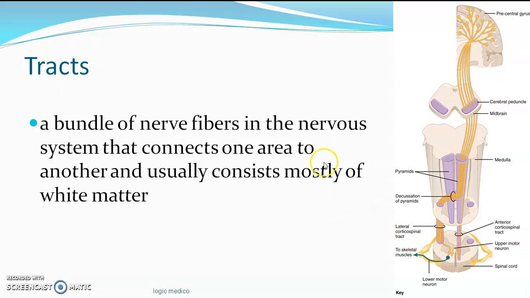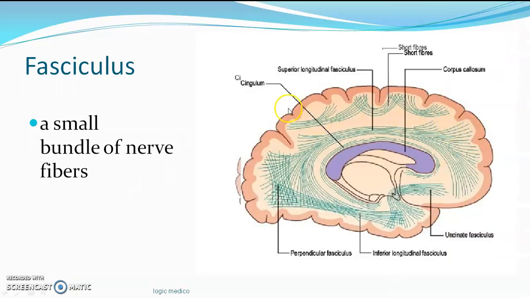So these myelinated axons form the white matter, whereas the cell bodies of the neurons form the gray matter. You must have heard of white matter and gray matter also. White matter is nothing but myelinated axons, gray matter is nothing but cell bodies of neurons. Okay. The other synonym of tract is fasciculus. A small bundle of nerve fibers is called a fasciculus.